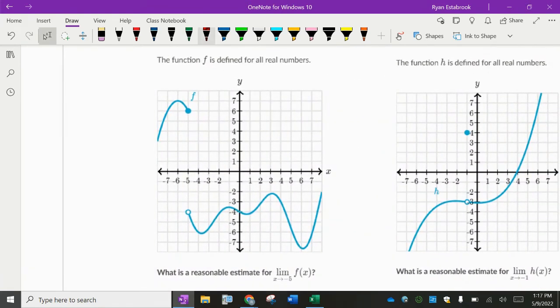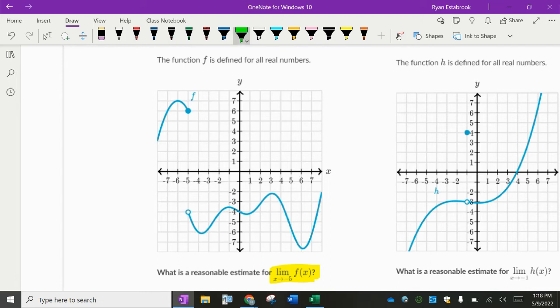Next one. The function f is defined for all real numbers. Great. So we have a filled in circle and an open circle. That's okay. And then the graph does what it's going to do. The question is down at the bottom. What is a reasonable estimate for the limit as x approaches -5 of f of x?